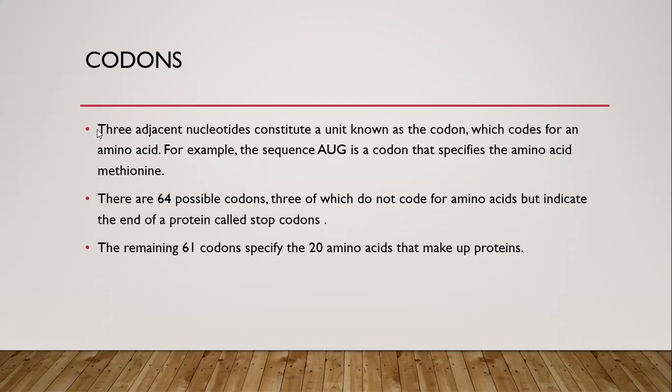We have to understand the codons, that is, how this genetic code works when the bases are in the form of three units and constitute a codon.